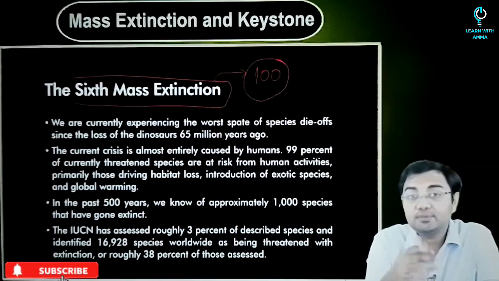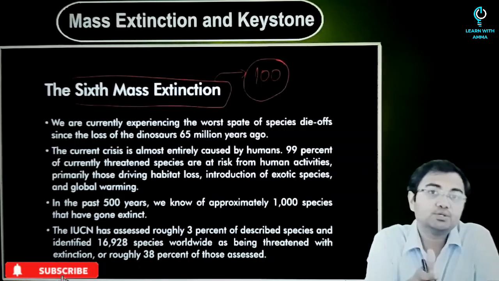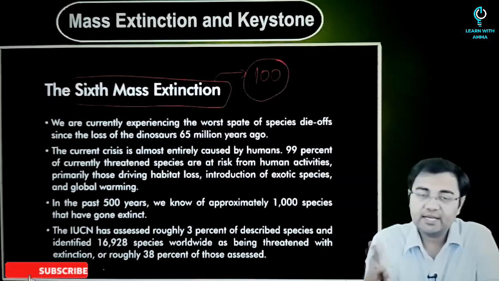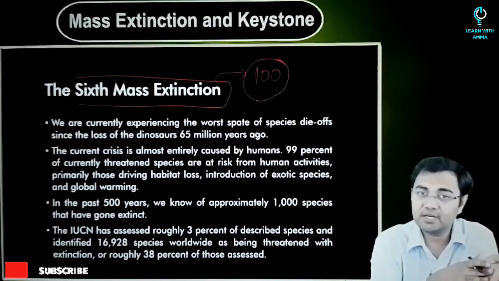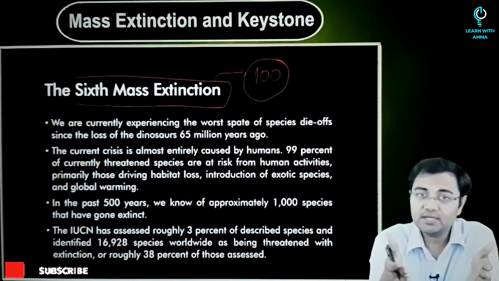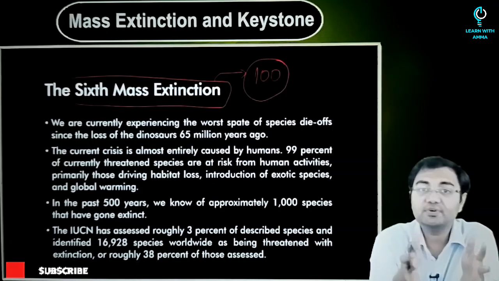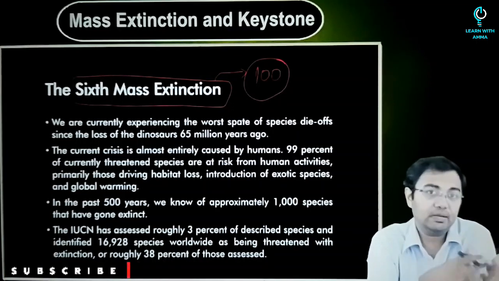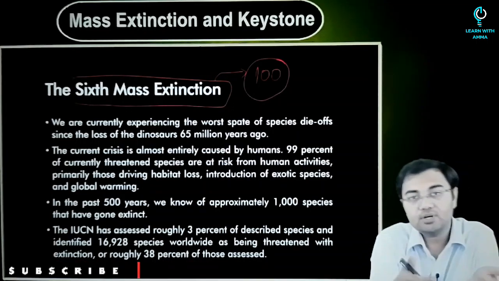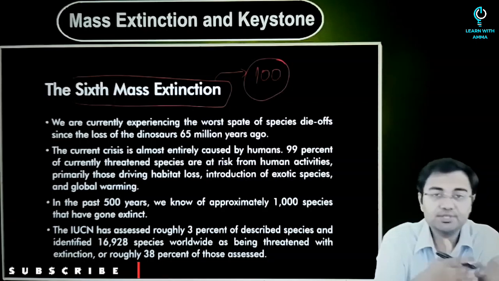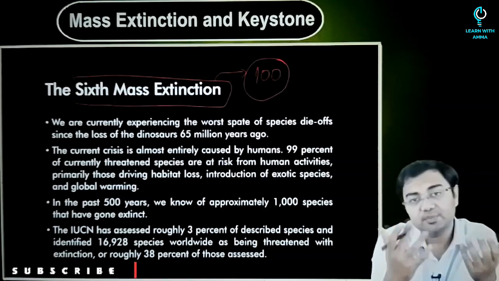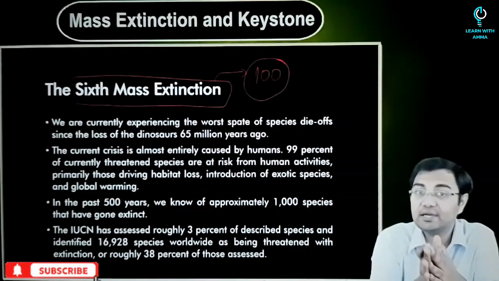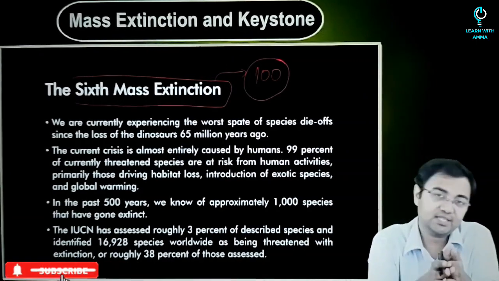And today there are many such clues that point us towards the sixth mass extinction. If you look at the data collected and the research done by various organizations, for example IUCN, you will see that they have observed drastic falls in various species. Whether you talk about the amphibians that we discussed, or the reptiles, the mammals, the birds, or vertebrates in general, you'll find that all these organisms have been drastically affected by this mass extinction.